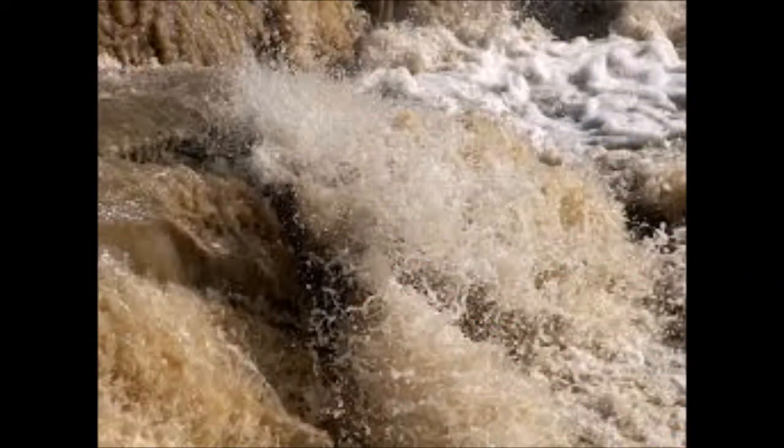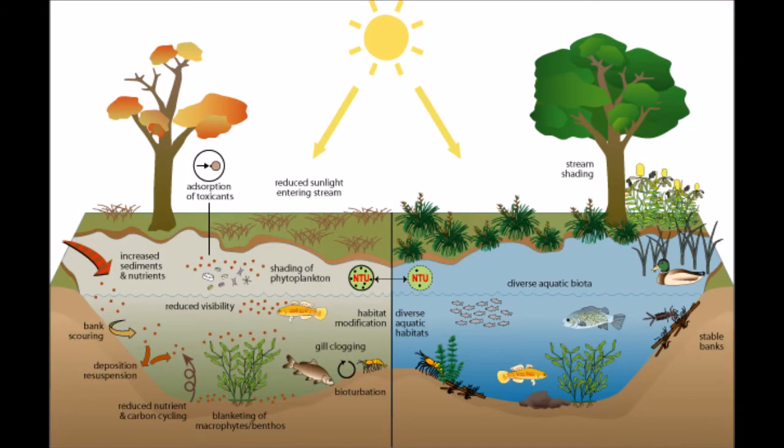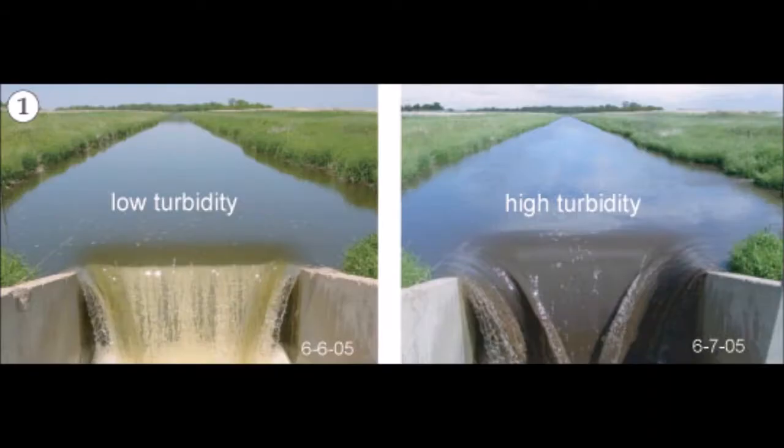Turbidity is when solids contaminate waterways and cover the surface of the water. This causes sunlight to be blocked from entering the water, ultimately killing underwater flora as they cannot photosynthesize, and killing fish which feed on the flora.